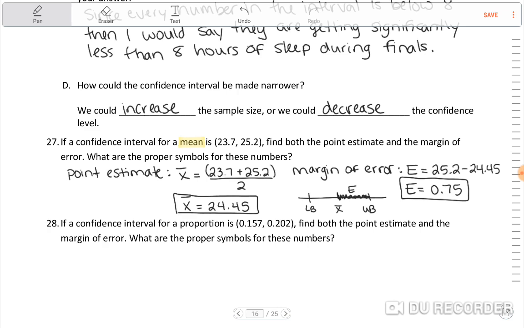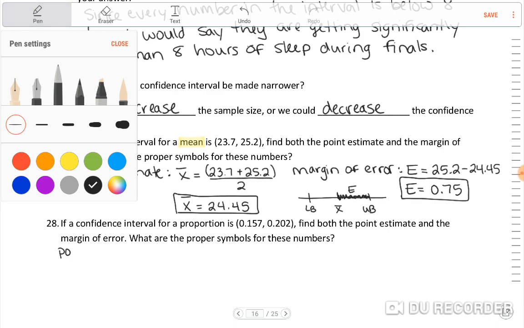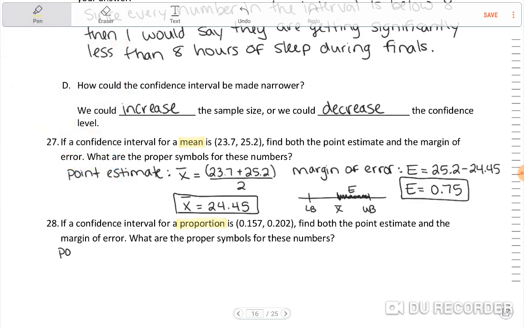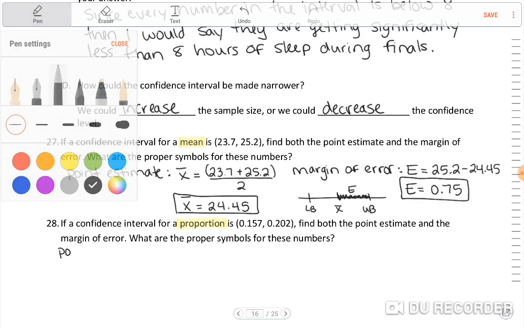Okay. Number 28. If a confidence interval for a proportion is 0.157 to 0.202, find both the point estimate and the margin of error. What are the proper symbols for these numbers? Okay, well, for point estimate for proportions, so now for a proportion, right, that's a very important distinction.